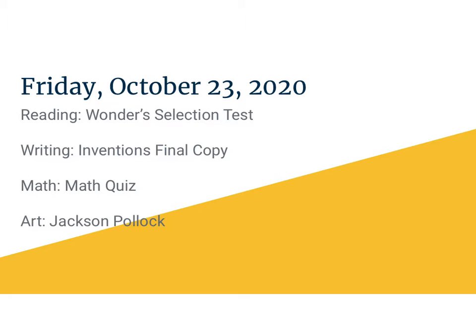In math, you will be taking a short multiplication quiz. You may use your multiplication chart. You'll need to show your work on your paper. This will be done on a Google Form that will be attached in the links below this video in your Google Classroom. And in art, we're going to be learning about our new Artist of the Month, Jackson Pollock.